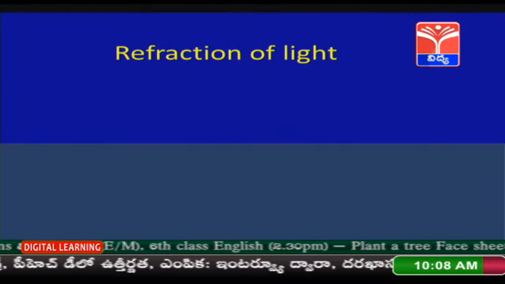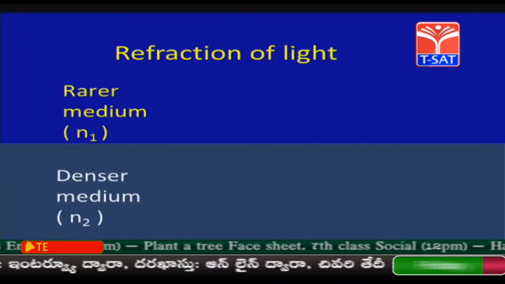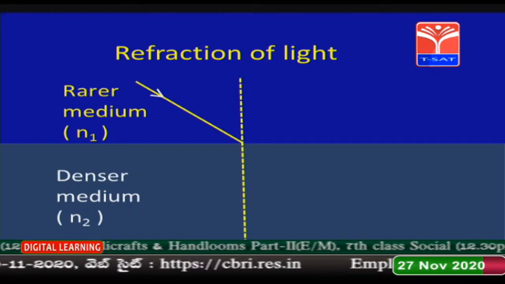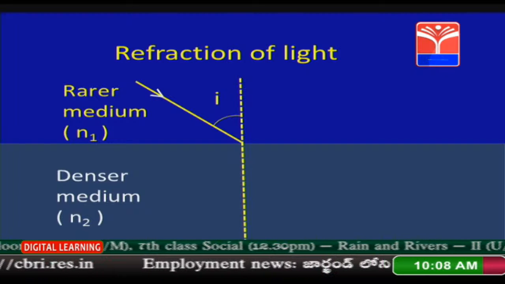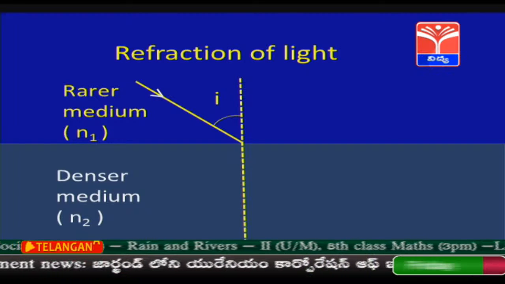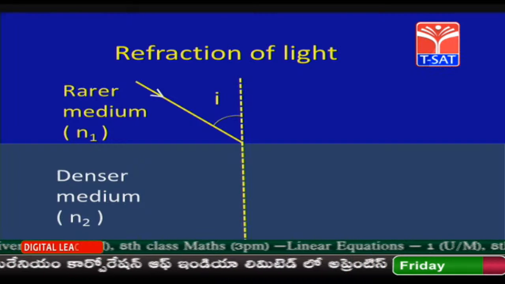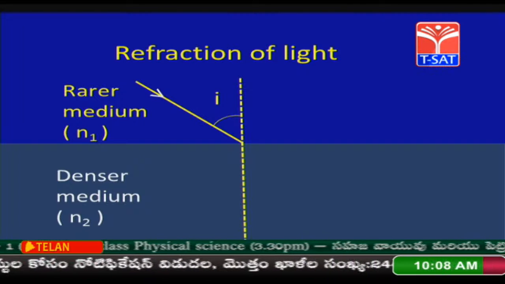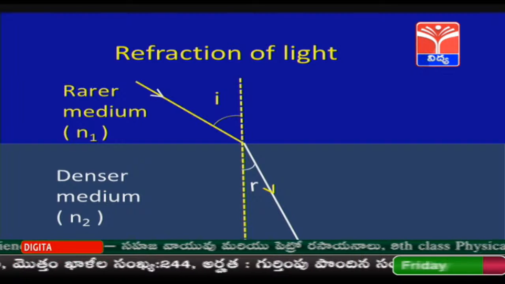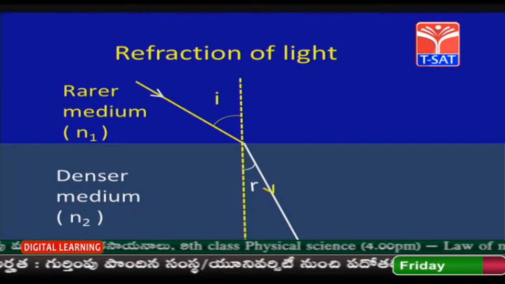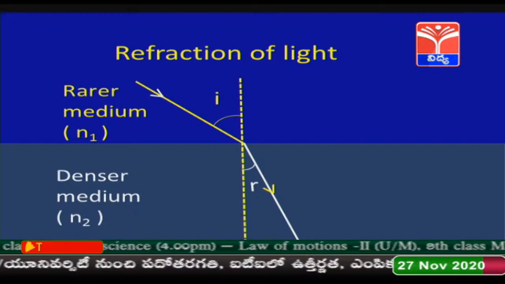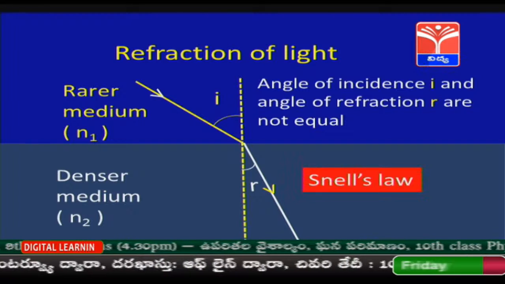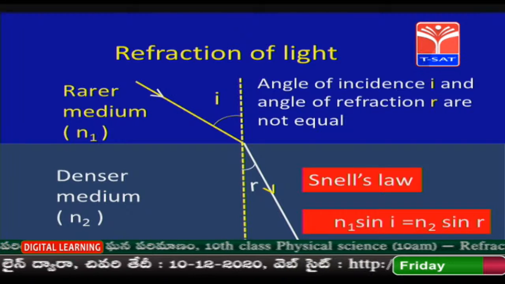Dear students, in the second case, the light is travelling from rarer medium to denser medium, and it is incident at an angle i to the normal at the interface. See children, in which direction is the refracted light ray going to bend? Yes, good. This is a denser medium, that is why the light ray is going to bend towards the normal. Here the angle of refraction is r. Now the laws of refraction hold good. According to Snell's law, the angle of incidence i and angle of refraction r are not equal. So, n1 sin i is equal to n2 sin r.